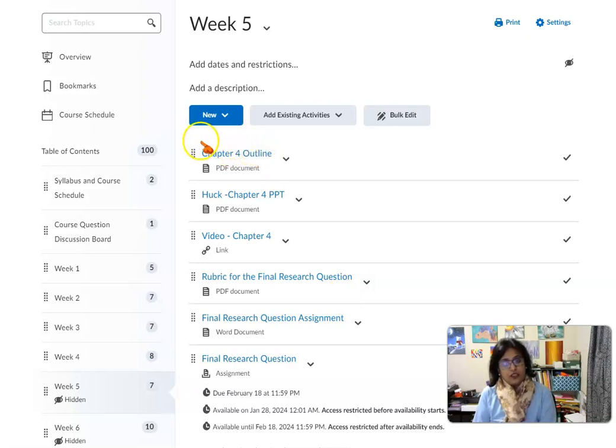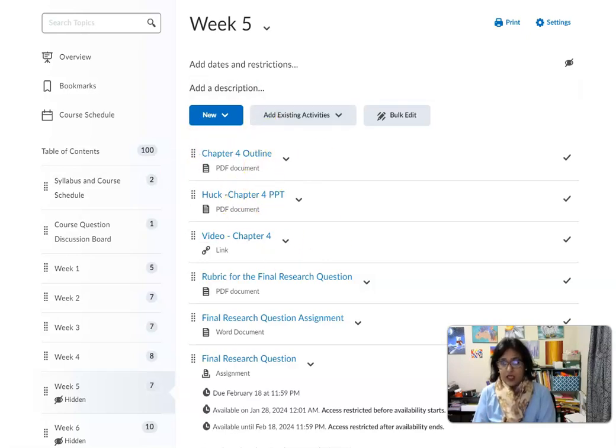For the chapter 4 quiz, you have an outline, you have a PowerPoint, and you have your video that goes with it. Chapter 4 is mostly about reliability and validity. Please make sure you understand the difference between reliability and validity because you're going to get questions asking what's the difference. Reliability is the consistency of an instrument in what it measures. And validity is, does it measure what it's supposed to measure? So there is a difference between the two.